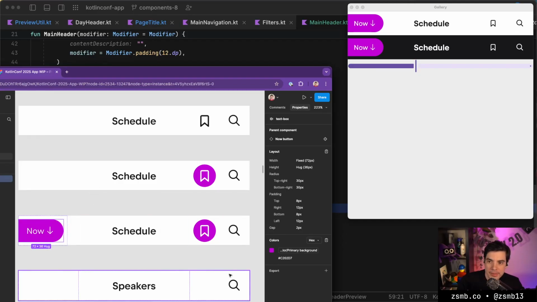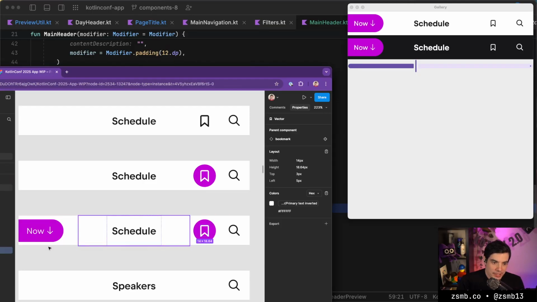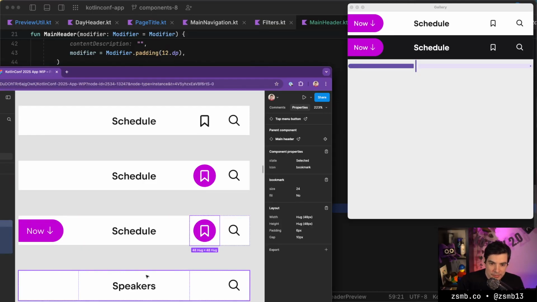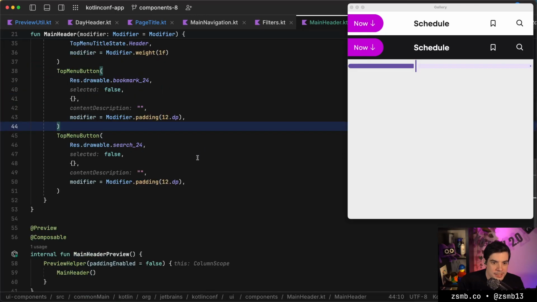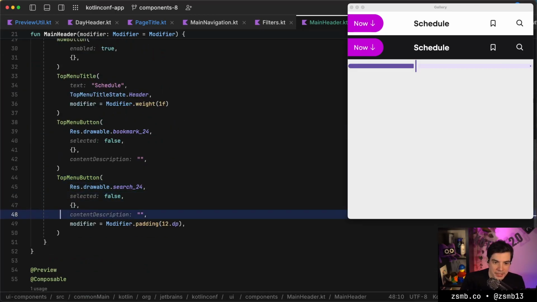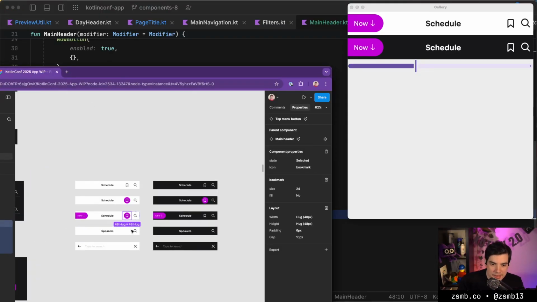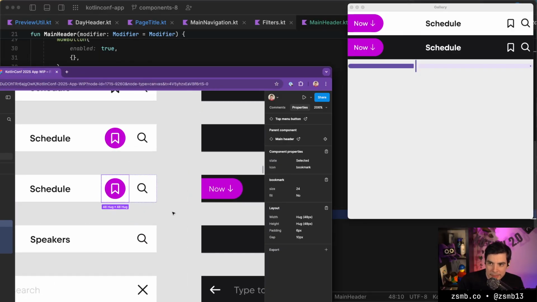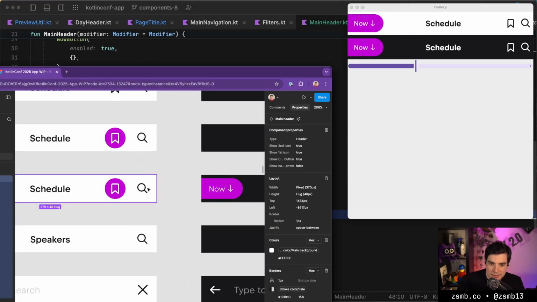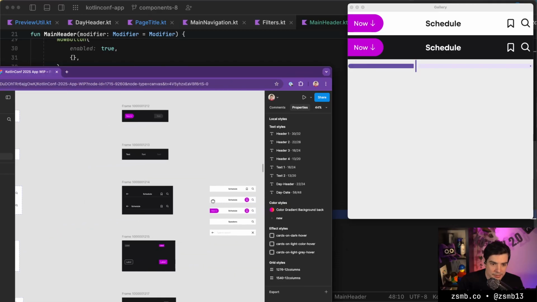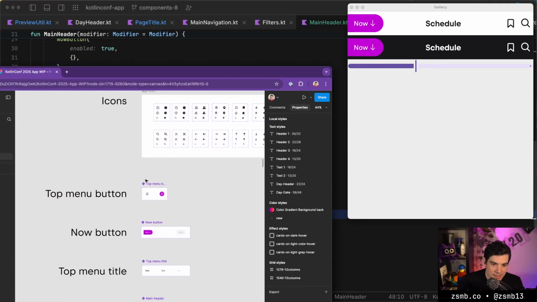Okay, so let's do the icon sizing challenge. Again, each of these top menu buttons, but this component should be 48 dps. I don't get it. Is it just that I'm not supposed to add any padding to it? Should it just be 48 dps by default? Is that it? Is it as simple as that? No, because they're definitely not positioned correctly. Let's take a look at the spec for these.